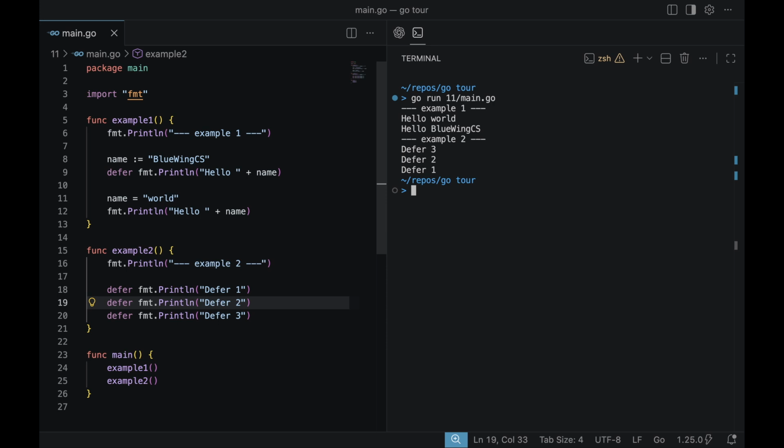The deferred function calls are pushed to a stack, and when the surrounding function returns, its deferred function calls are executed in last in first out order. As you can see in example 2, first the third defer is executed, and then the second defer, and then the first defer.